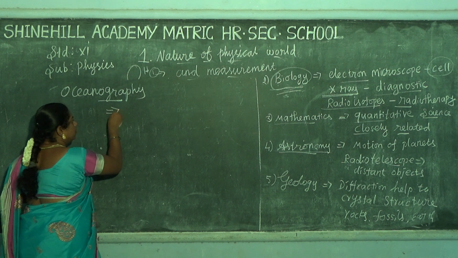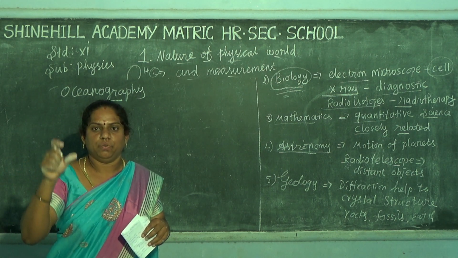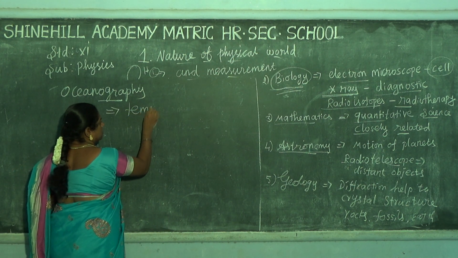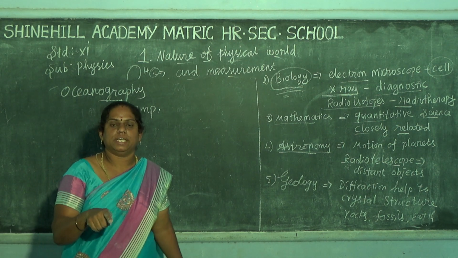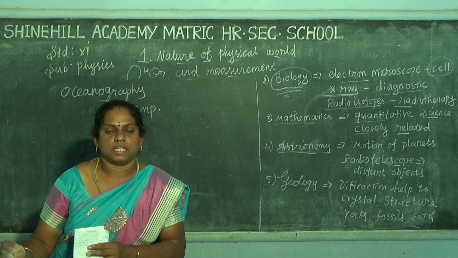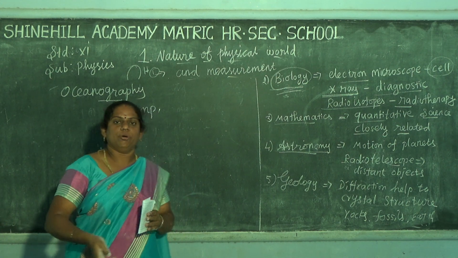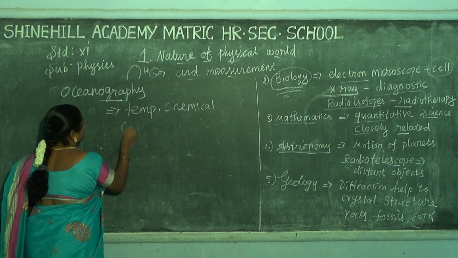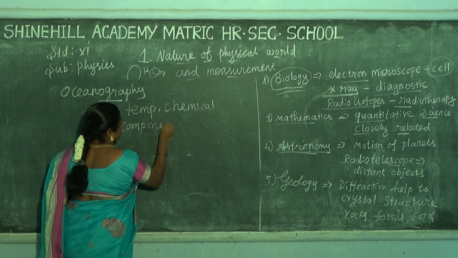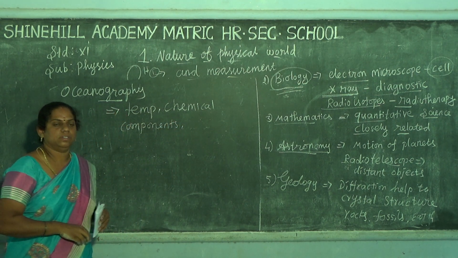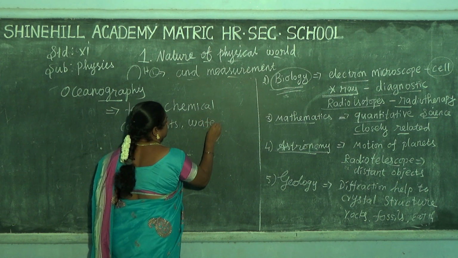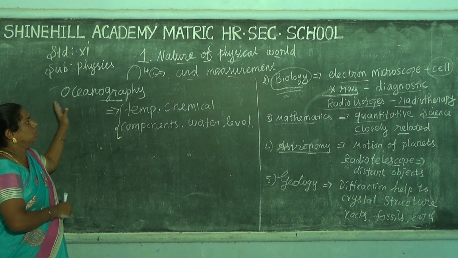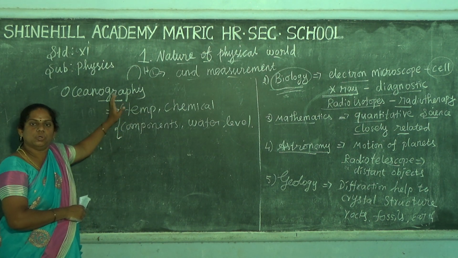The studies include ocean temperature, for example the surrounding temperature. Next, to understand how many chemical components are present, and third, the water level. All these terms are studied in oceanography.